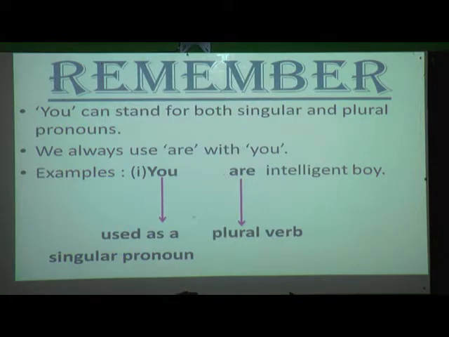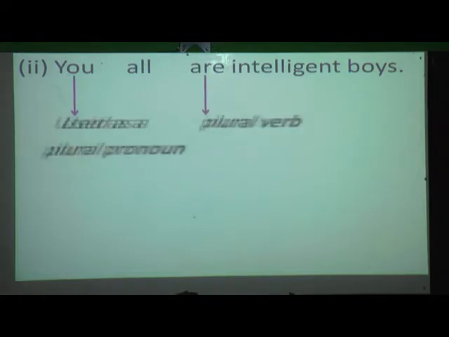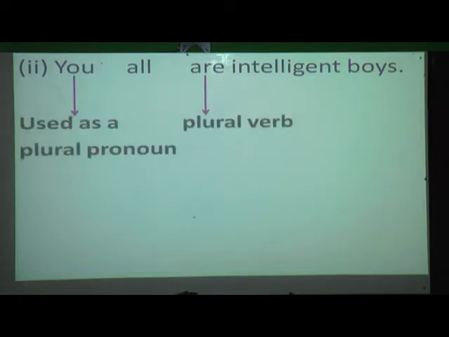Now what is the first sentence telling? That "you" can stand for both singular and plural. And this example was of singular. Now next we will see a plural one. You all are intelligent boys. This is plural. "Boys" is plural. So here also, you will see "you" is used as a plural pronoun.